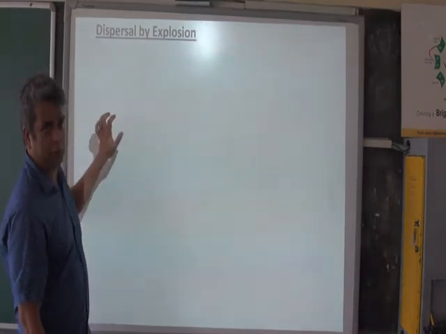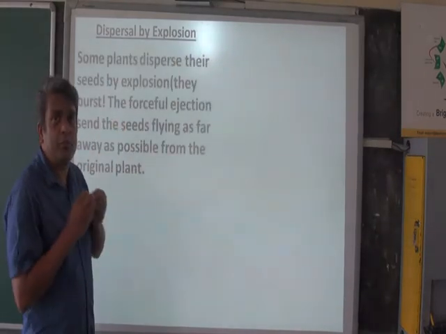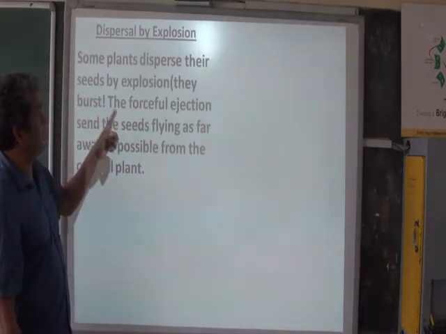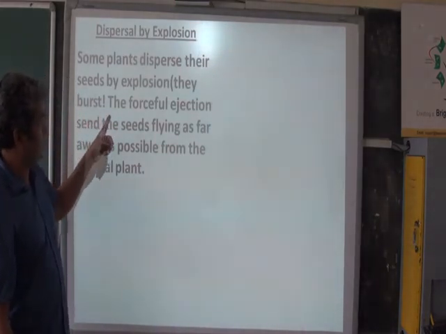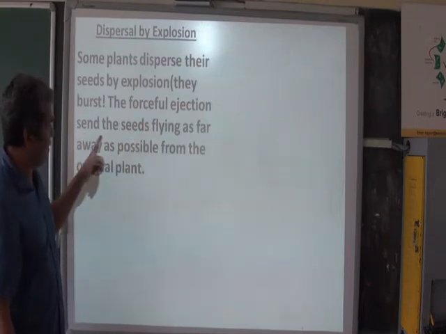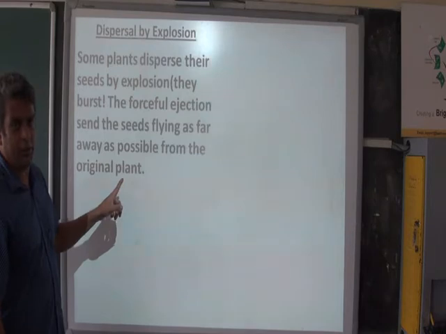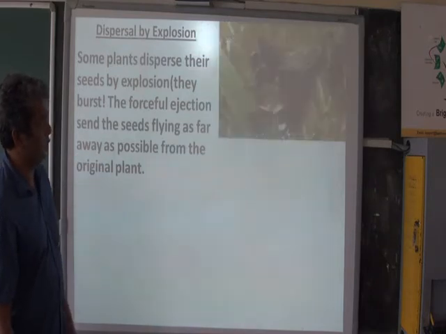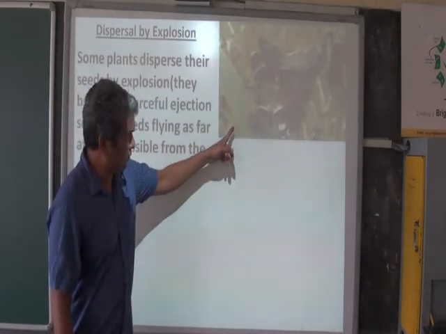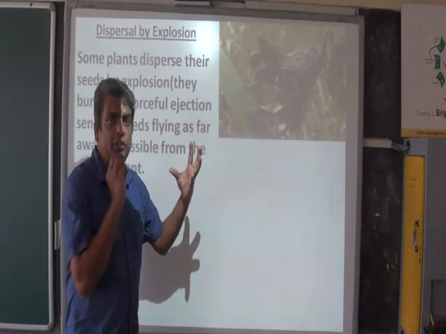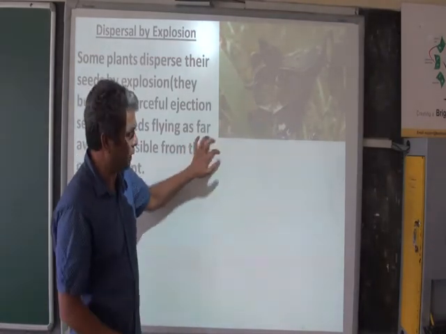And now dispersal by explosion. Explosion means bursting. Some plants disperse the seeds by explosion. They burst. The forceful ejection sends the seed flying as far away as possible from the original plant. Which type of plants? You will see here how a seed opens up and with force it bursts and throws the seeds away from the mother plant.